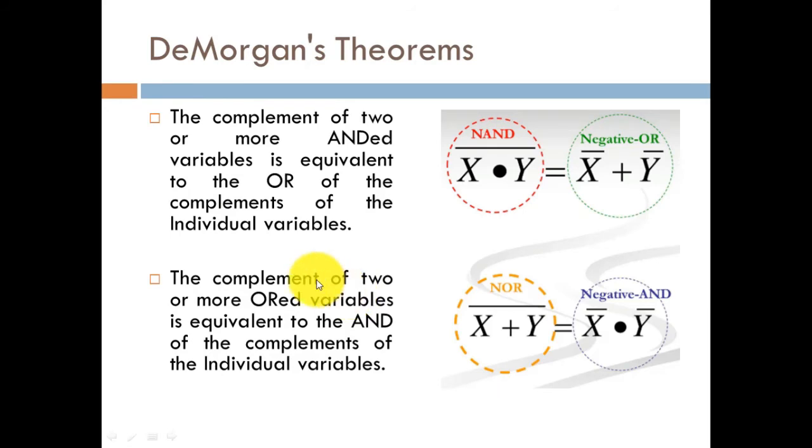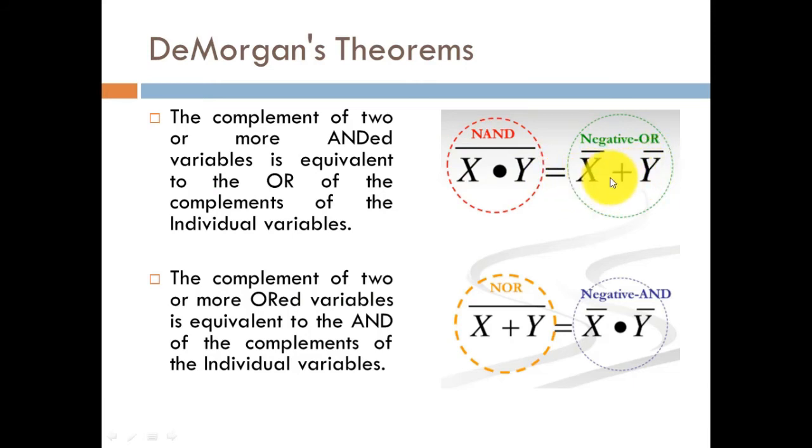So let us discuss De Morgan's statement and what we mean by that. The complement of two or more ANDed variables is equivalent to the OR of the complements of the individual variables. So it could easily be represented with this particular expression. Whenever we perform the NAND operation of two literals, or you could say variables, that is x dot y, that will be equivalent to your negative OR.